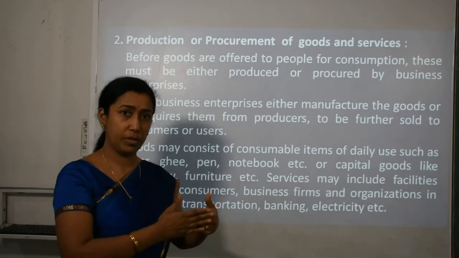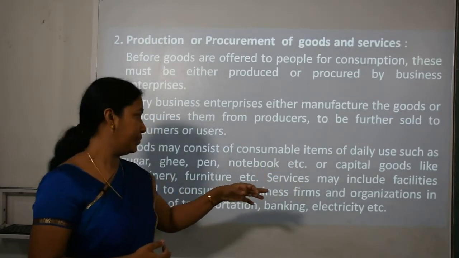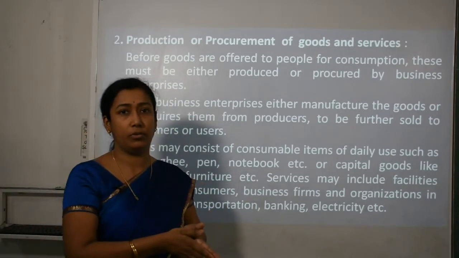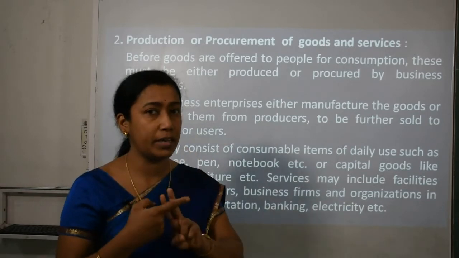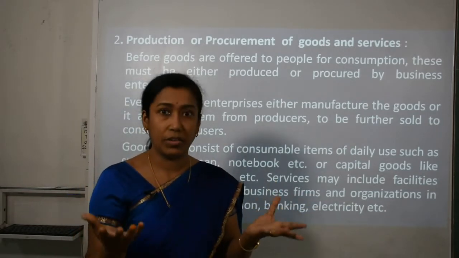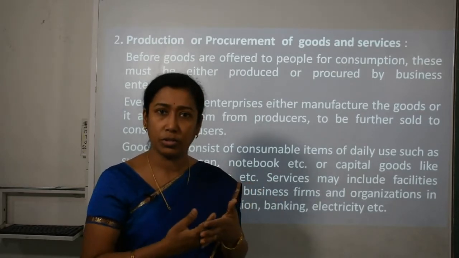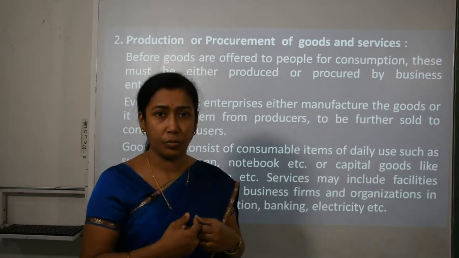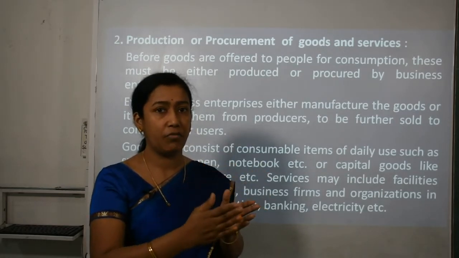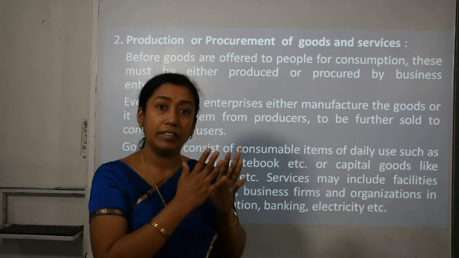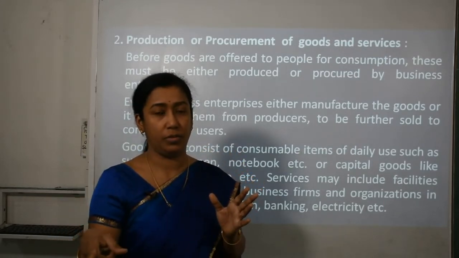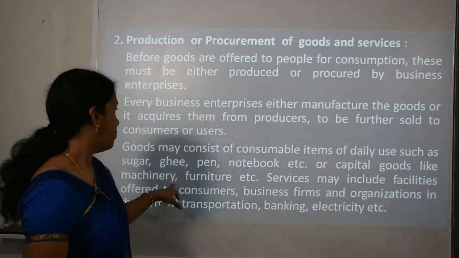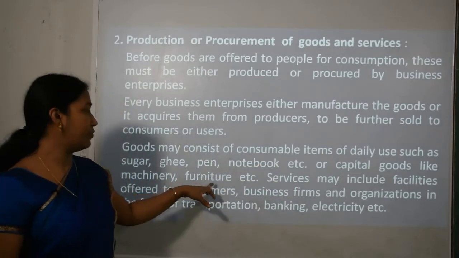It can be consumer goods or it can be capital goods also, like machinery, furniture, equipments, tools, which are used to produce consumer goods. So there are two kinds of goods, consumer and capital goods. All those goods which are available at your home, ready to use, are consumer goods. And capital goods are not something to consume. Capital goods like machinery, equipments, tools, electronic gadgets are used to produce consumer goods.